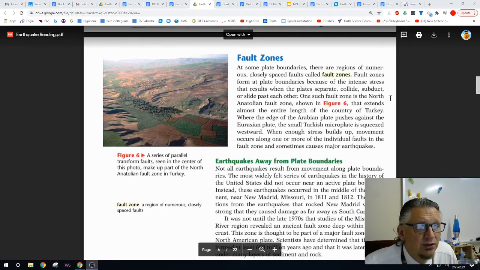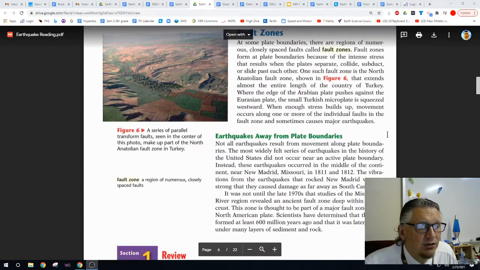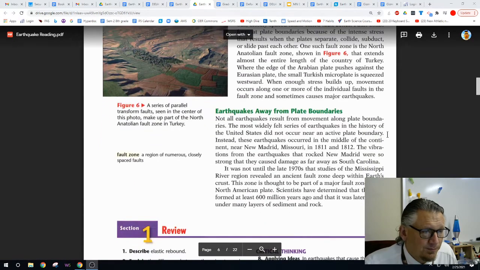One such fault zone is the North Anatolian Fault Zone, as shown in Figure 6, that extends almost the entire length of the country of Turkey, where the edge of the Arabian Plate pushes against the Eurasian Plate. The small Turkish microplate is squeezed westward when enough stress builds up. Movement occurs along one or more of the individual faults in the fault zone and sometimes causes major earthquakes.